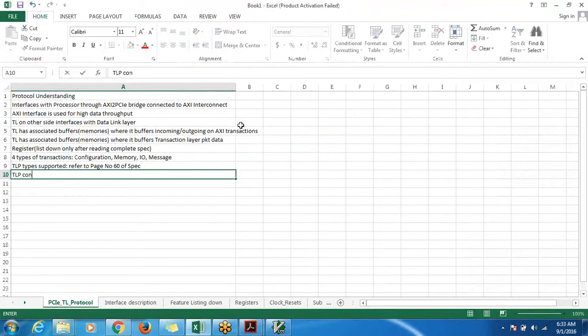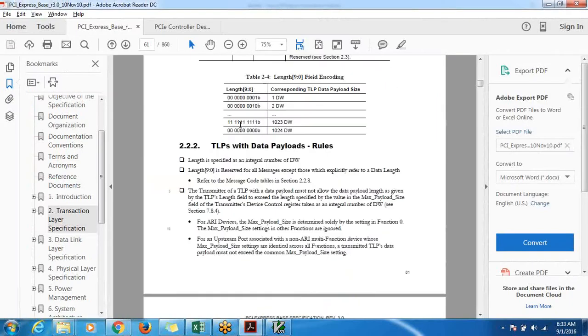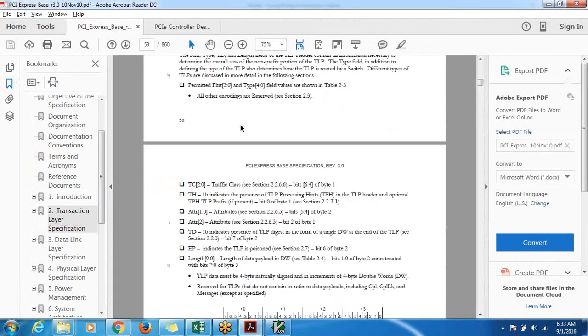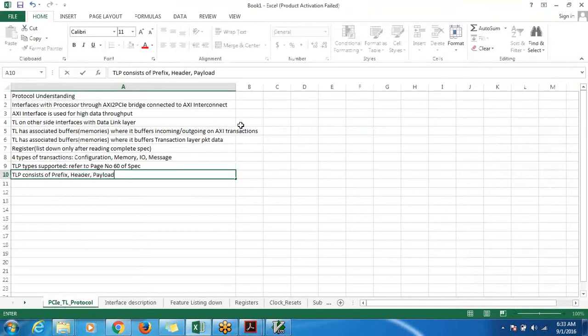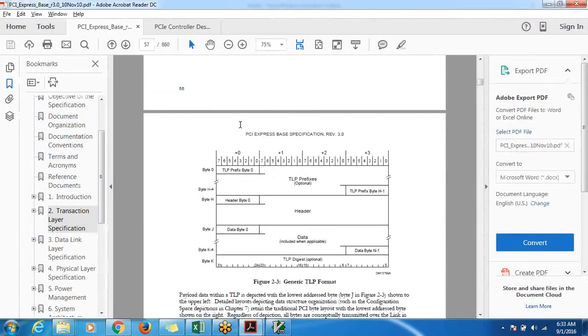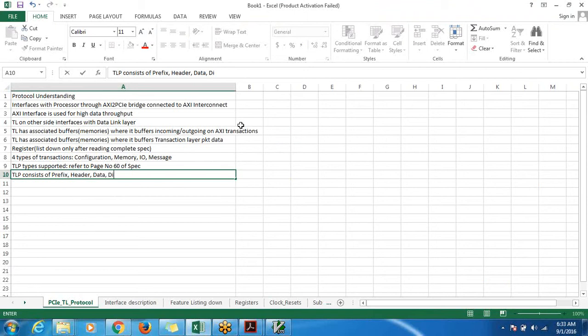TLP consists of prefix, header, payload. You can see the typical TLP format, and rather they don't call it payload, they call it data, and this one, digest.